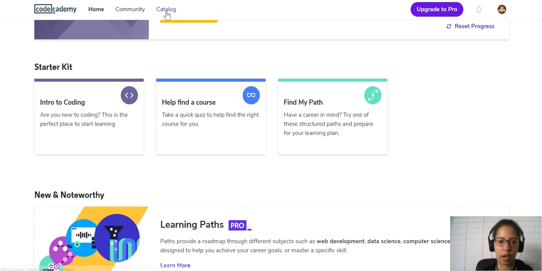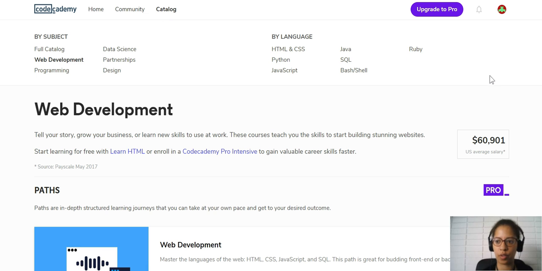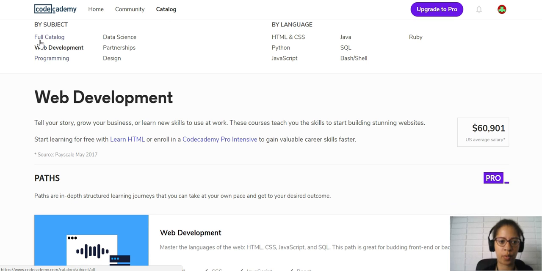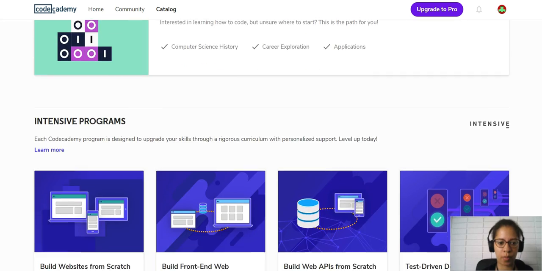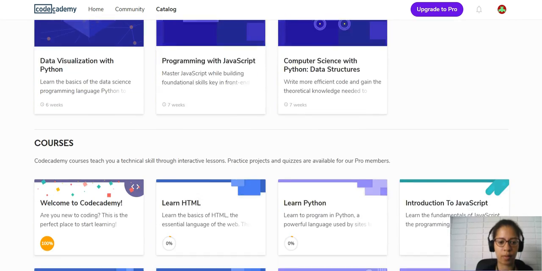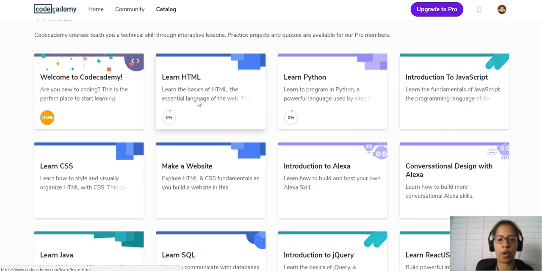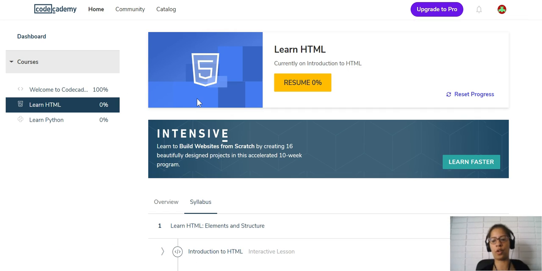We're going to go to the catalog because we're going to line up our course for next time. Line it up by full catalog. Okay, so we're going to ignore those paths. We're going to ignore the intensive programs because we're just going to go through the courses. So we're going to go HTML next. We're going to do all of these in order. So next time we're going to be learning HTML, and we're just going to go through this a little every day, every couple of days, so that we can get in shape.